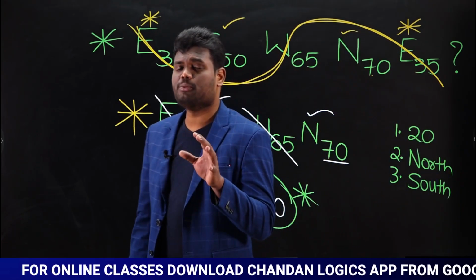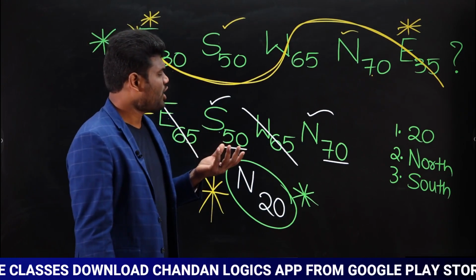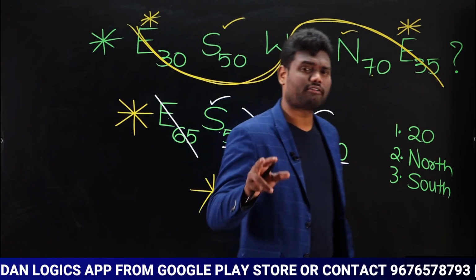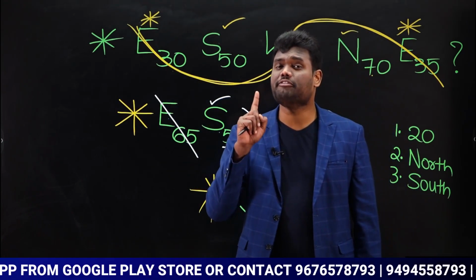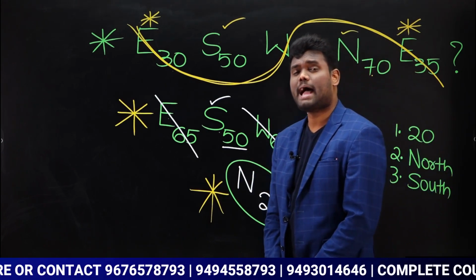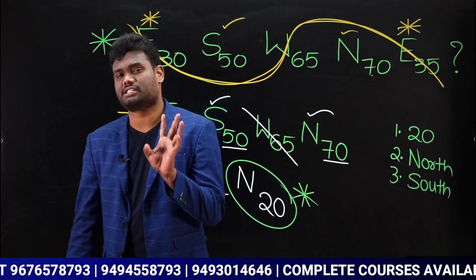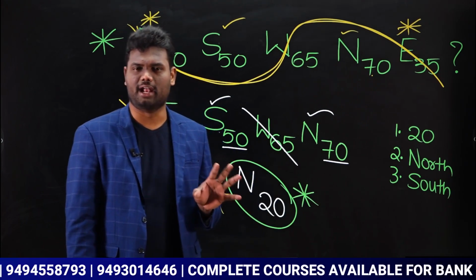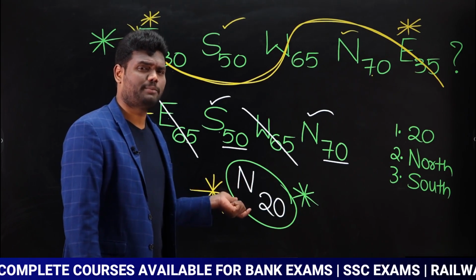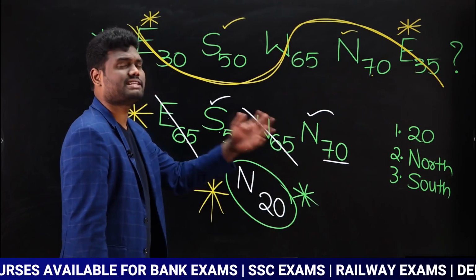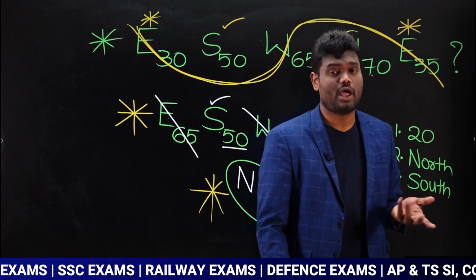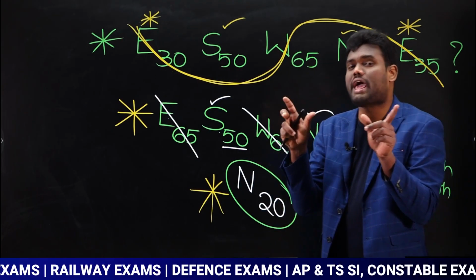Now, some of you may have doubts saying like always we are getting either north or east or west. We are going to get only one. As we are getting one, okay, now this is okay. Now, what happens if I am going to get two directions? Now, many of us are in a dilemma. Here, finally, I am left with only one. As I am left with one, I am directly saying it as north, or south, or east. What happens if I am going to get two directions?